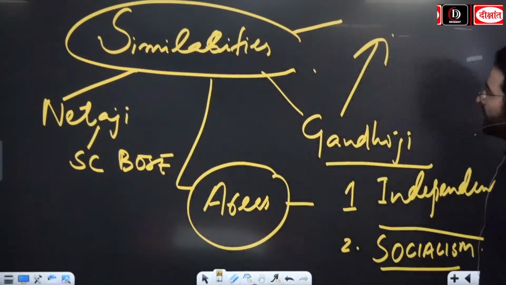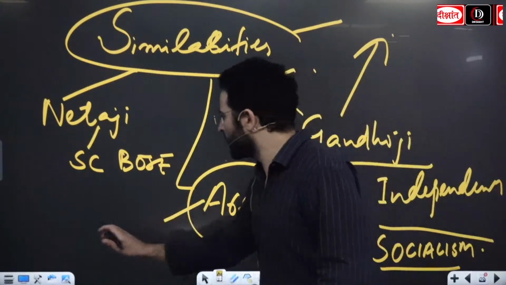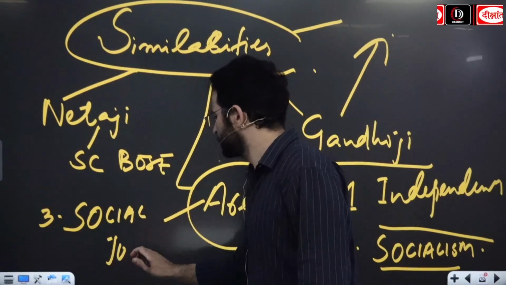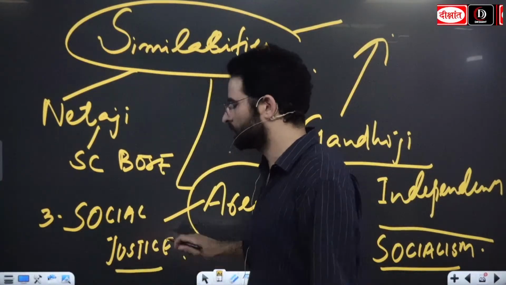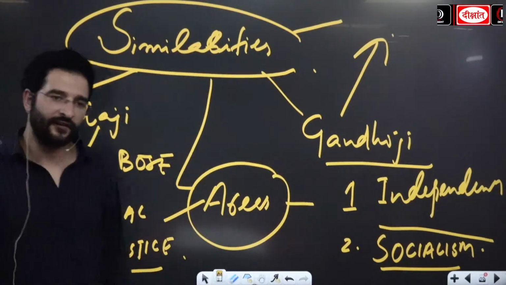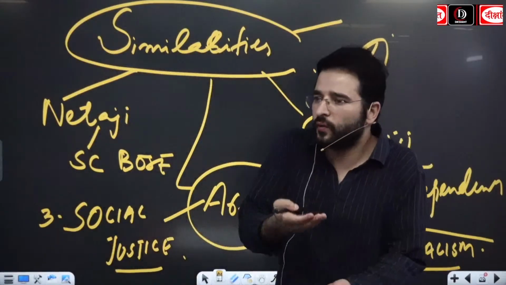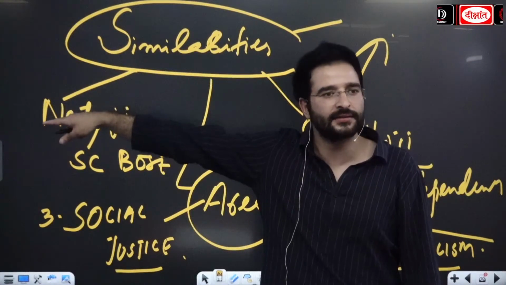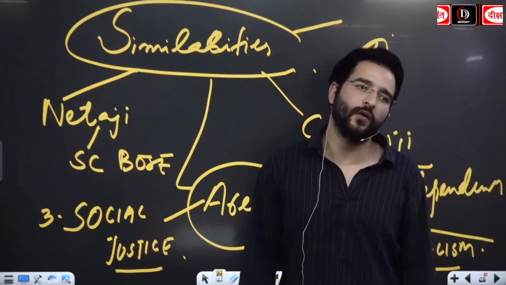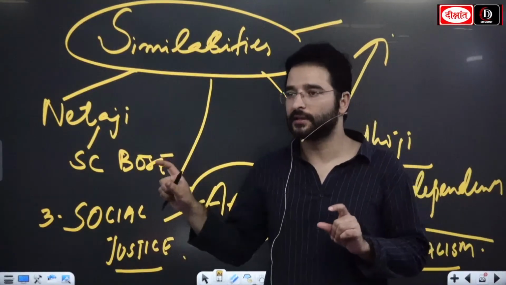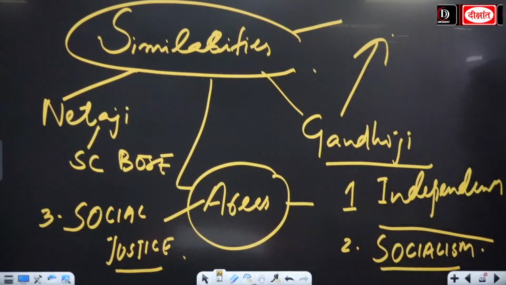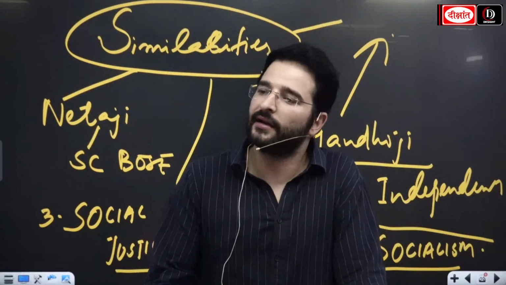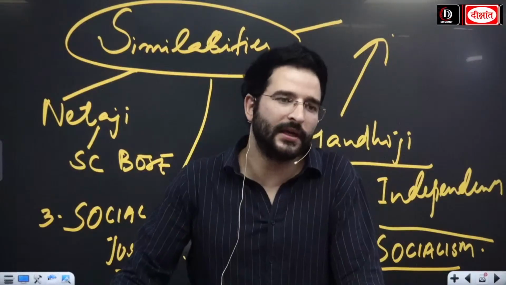Apart from that, when we look at the areas, the third one we can go, guys, it is going to be the social justice. Both wanted the welfare of the society. Both wanted the upliftment or the empowerment of the poor or the depressed classes. ठीक है, या for example, both wanted to go with the women empowerment. So please remember this. So if they ask you tomorrow, what are the similarities or the differences between the Gandhiji and the Netaji at that point of time, guys, you have to go with these points.